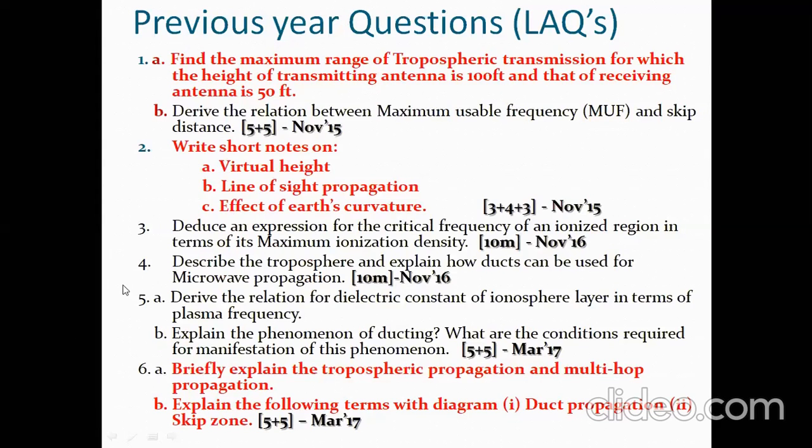Line of sight propagation you might have studied in physics also in plus 1 plus 2. We'll also see the sixth question: briefly explain tropospheric propagation and multi-hop propagation. Explain the following terms with diagram: duct propagation and skip zone. So we'll see these questions.